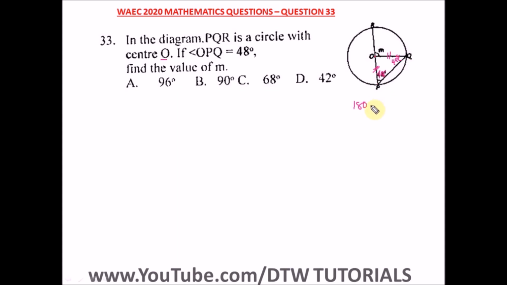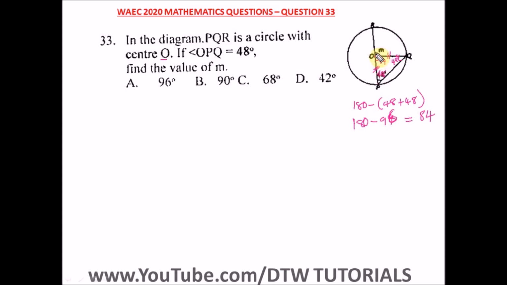So 180 minus (48 plus 48). 48 plus 48 is 96, so 180 minus 96 gives us 84. So this angle right here is 84.